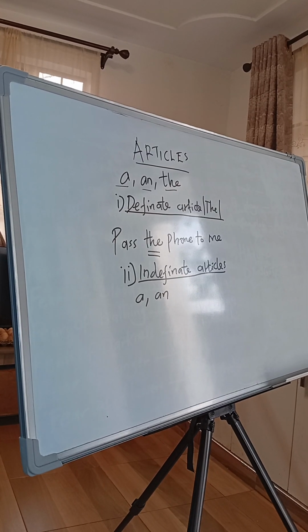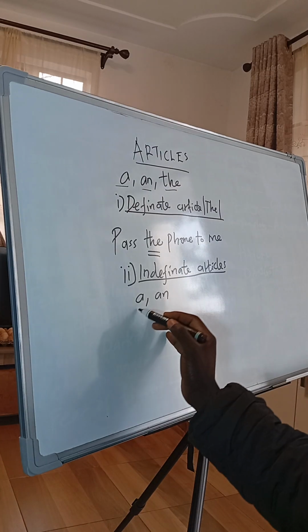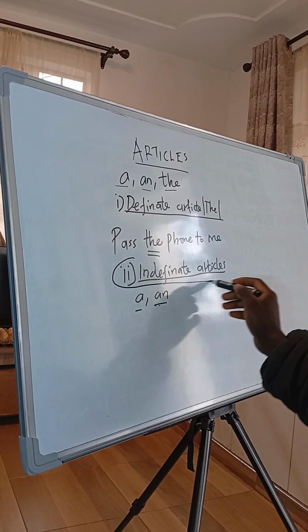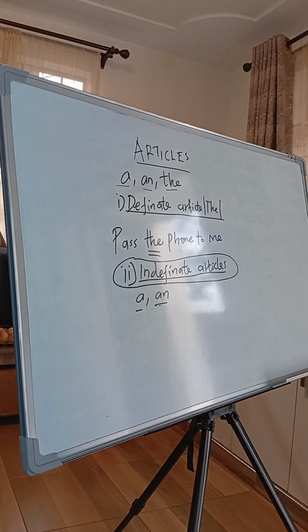The two articles a and an are used to show an unspecific noun. And also they can be used with singular and countable nouns. That is when or how we use those two articles, the indefinite articles a and an.